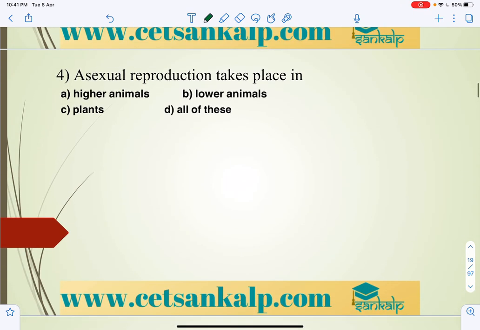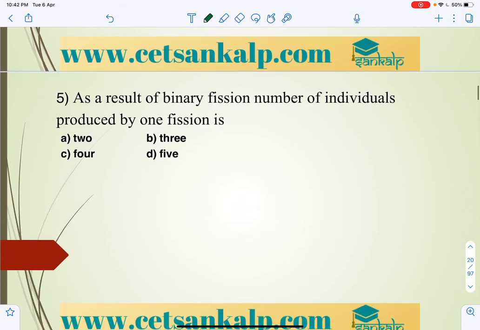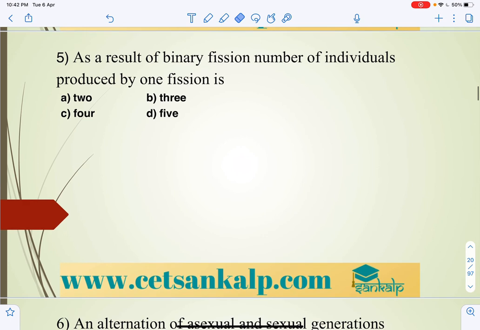That is what variations are. Asexual reproduction always takes place in lower animals, where the level of organization is simple, not complex. And next, as a result of binary fission, the number of individuals produced by one fission. One fission means one division. If you consider the amoeba, it shows irregular fission.